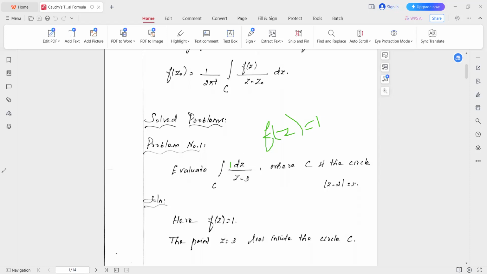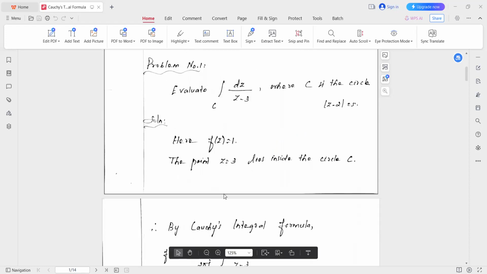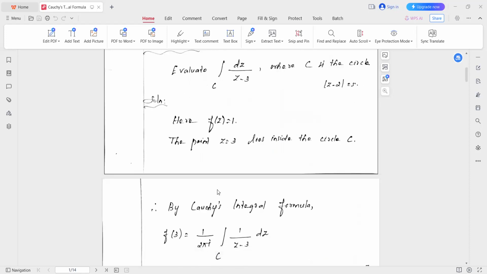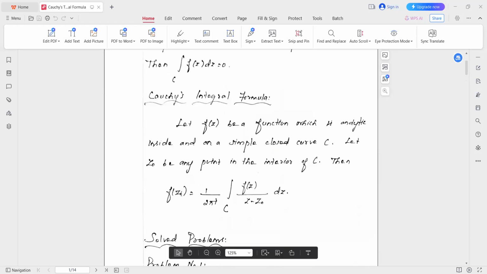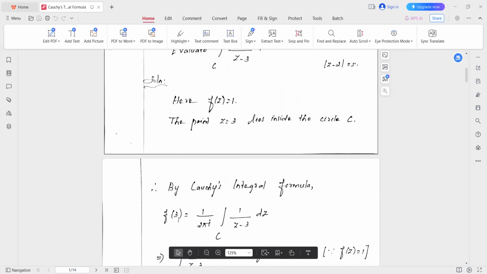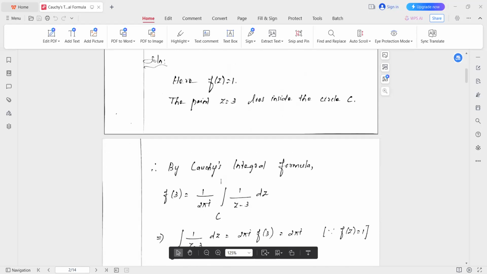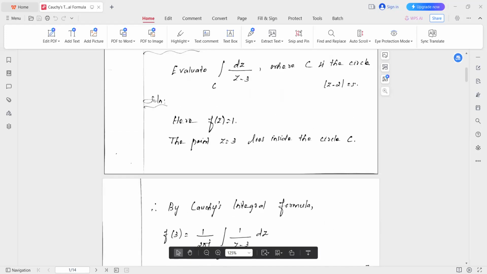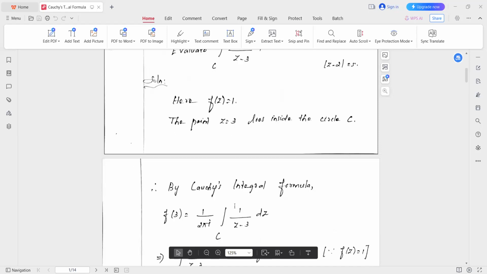So therefore, by Cauchy's integral formula, f of the point 3 is equal to 1 by 2 pi i integral over C of f of z divided by z minus z naught dz. Here z naught is 3. So therefore f of 3 is equal to 1 by 2 pi i integral over C of 1 by z minus 3 dz. Now we need the value of this one, isn't it?